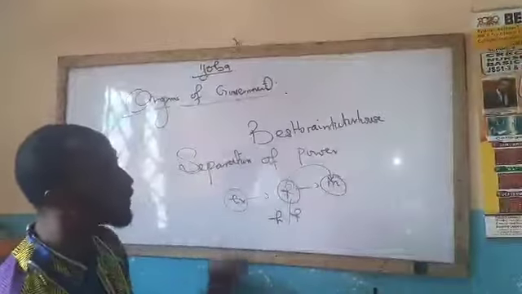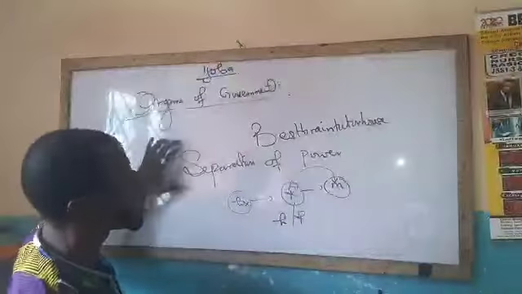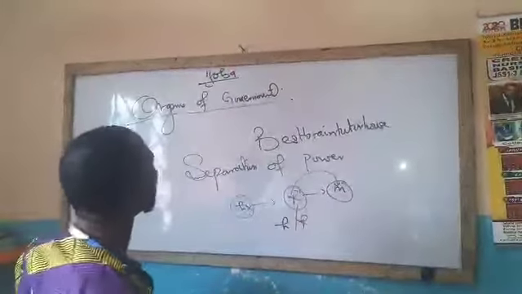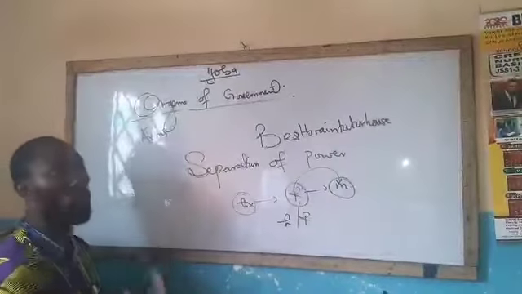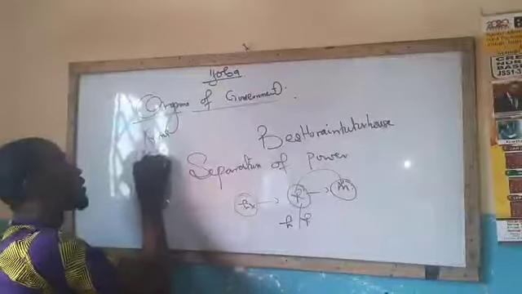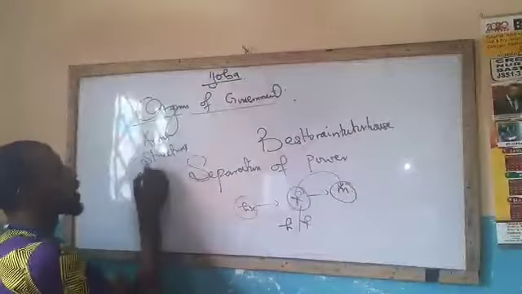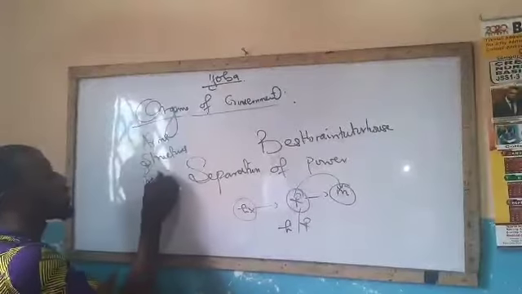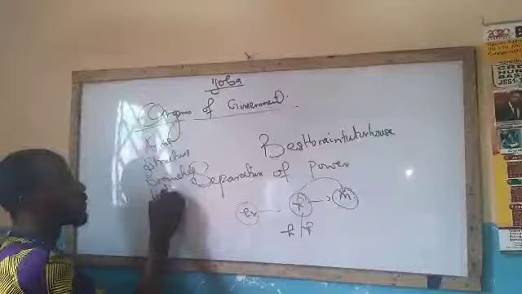Today again, we need to correct some errors on the difference between organs of government and the separation of power. The organs of government can also be referred to as the arms of government, the structures of government, the branches of government, or the institutions of government.